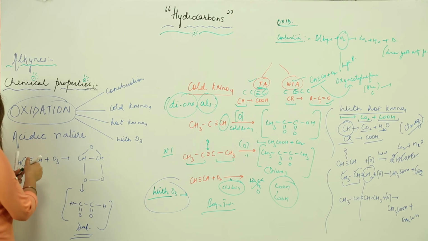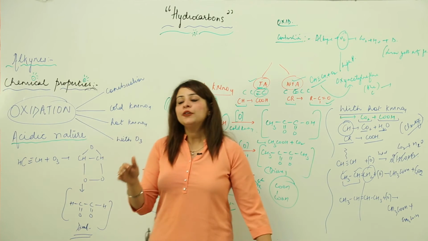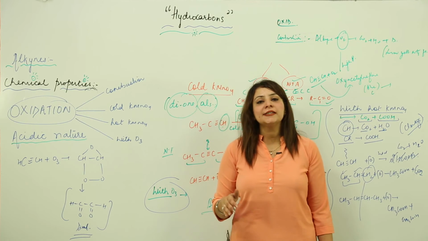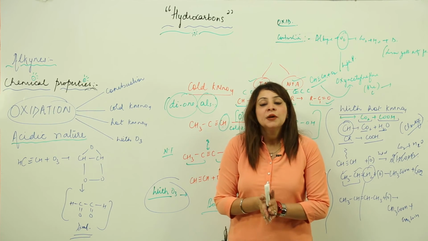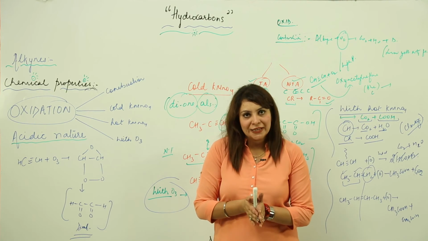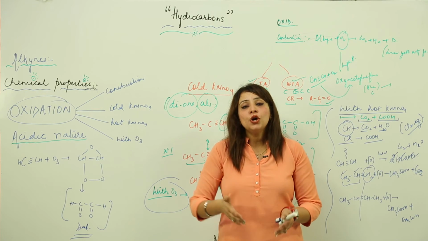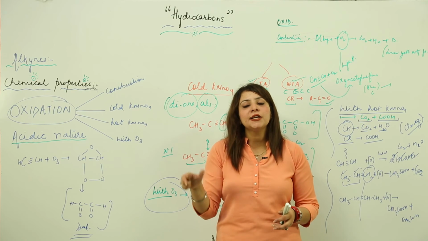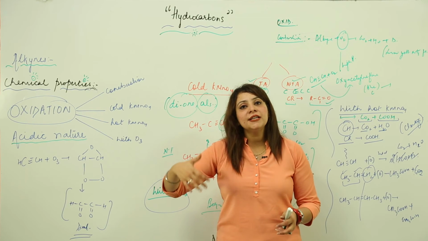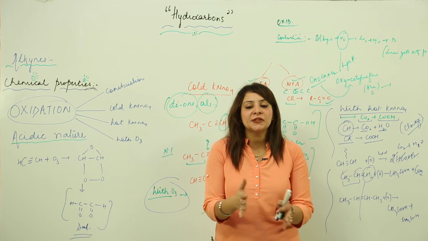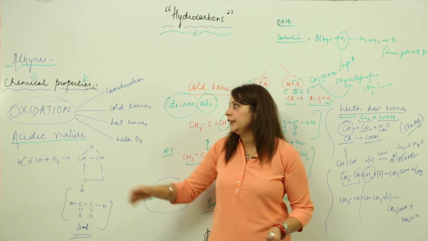The last is to show an acidic nature. If we want to show an acidic nature, then how can we show it? First, if somebody asks you what is the reason behind the acidic nature of alkynes, the reason is that in alkynes the carbon is sp hybridized, and we know that that makes the carbon more electronegative. So when it becomes more electronegative, the C and H bond gets polar and the release of hydrogen ion gets easy. And when the release of hydrogen ion gets easy, it confirms that the substance is acidic in nature, right? So it is the reaction which will be showing the acidic nature now.